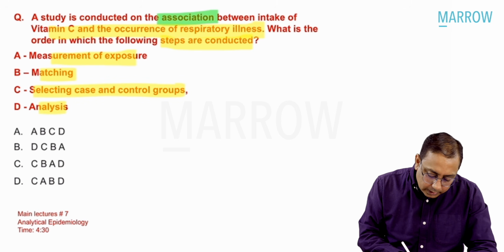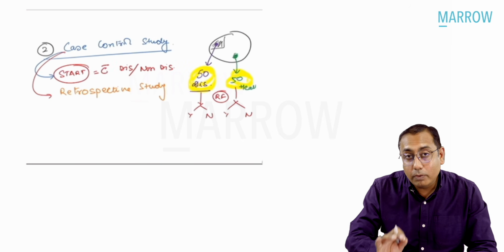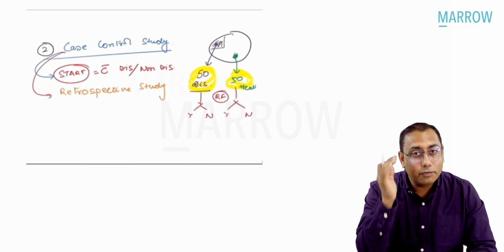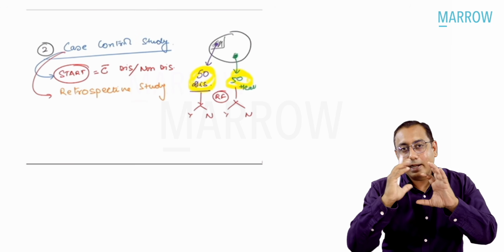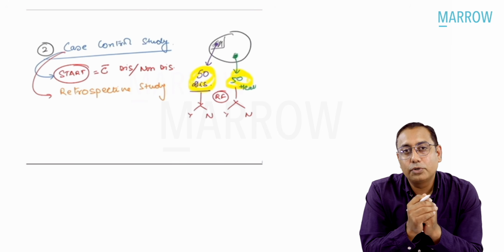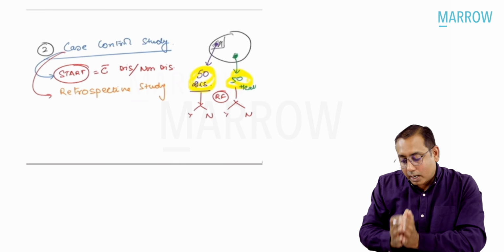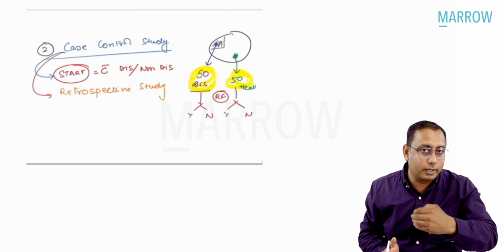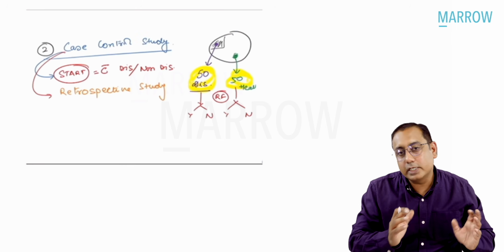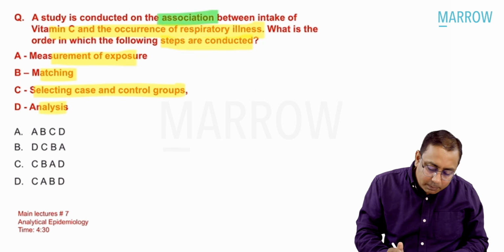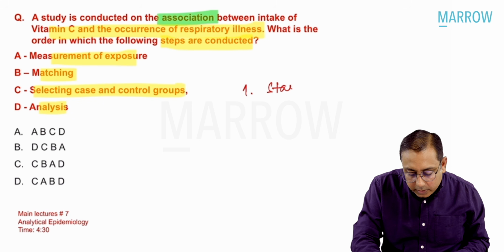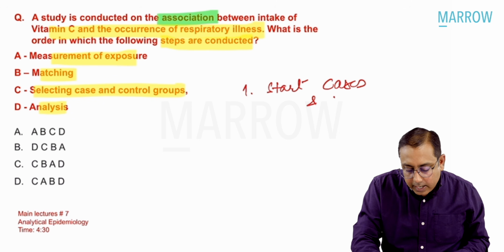You already know that in our lectures in epidemiology, I always stress this very important funda. Whenever I try to explain, the most important thing that you have to put into your brain, which can be indirectly asked to you as an interpreted MCQ, is that you always should understand what you start with. If you start your study with a risk factor, it is called a cohort study. If you start your study with cases and controls, it is called a case control study. So one thing is very simple, what is the first step you would like to do in a case control study? You have to start with cases and controls.